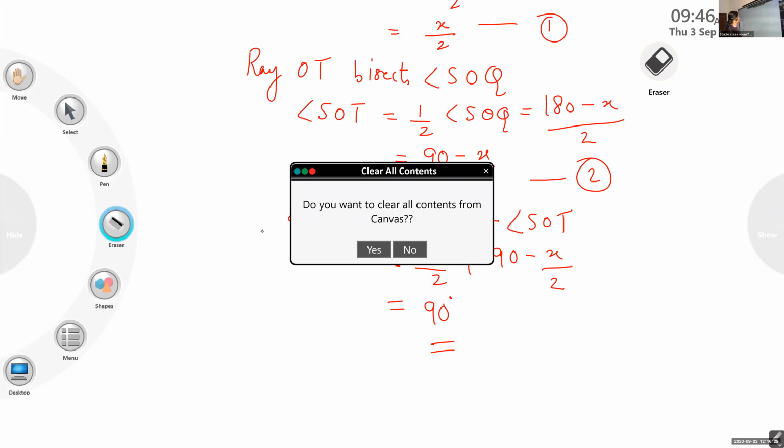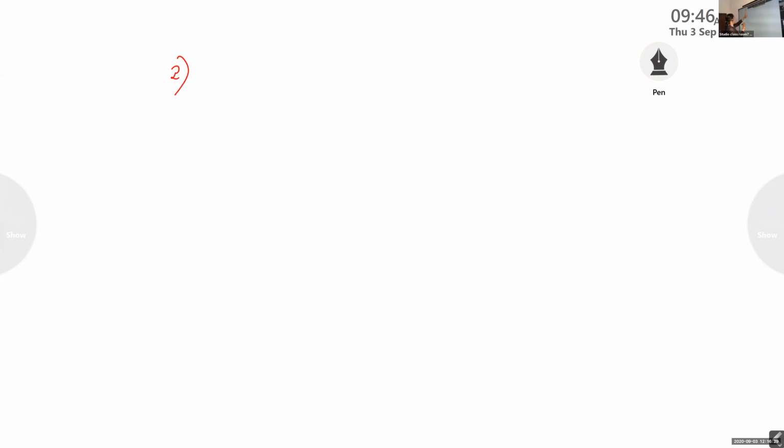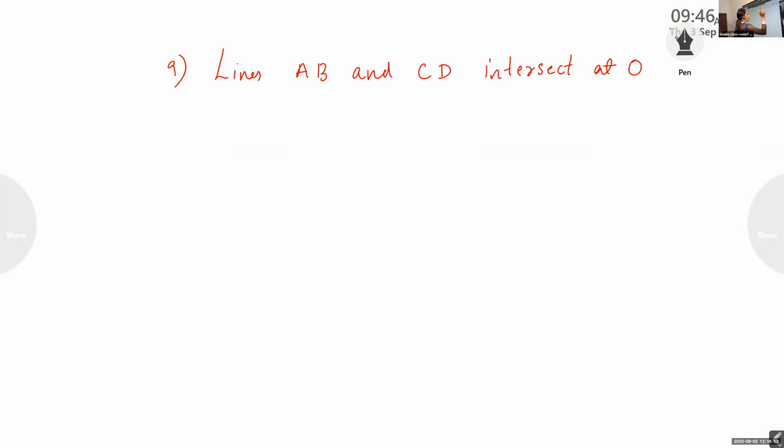Ninth question. Lines AB and CD. Lines AB and CD intersect at O.